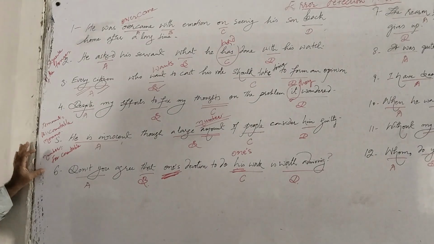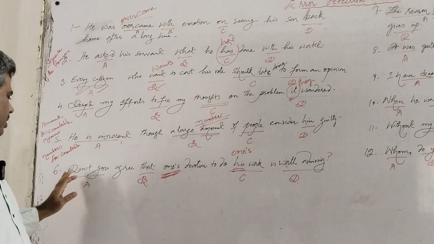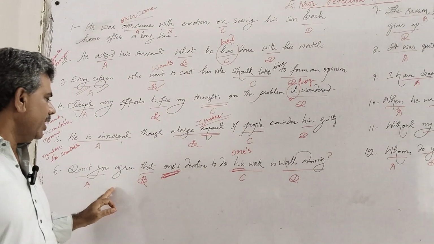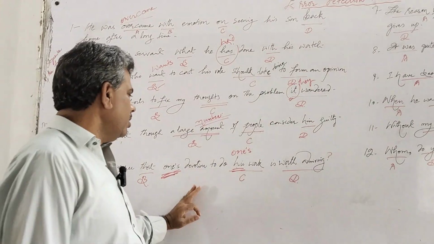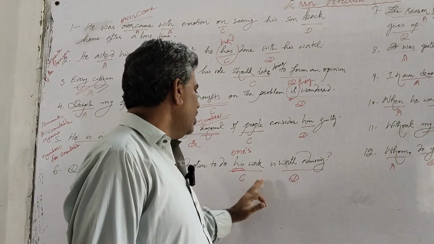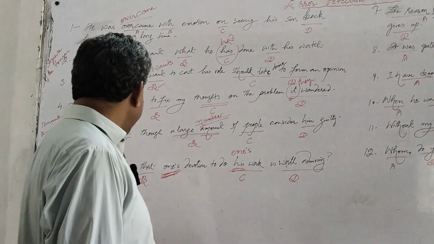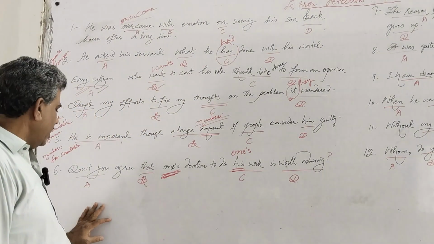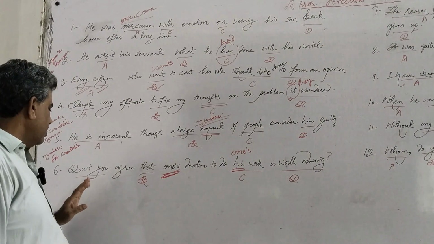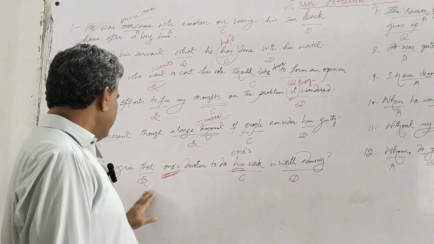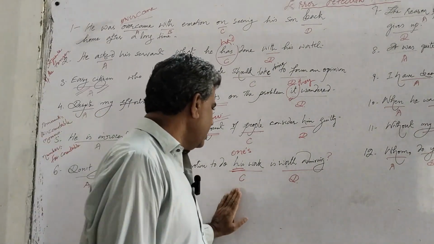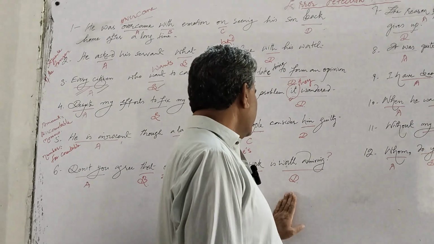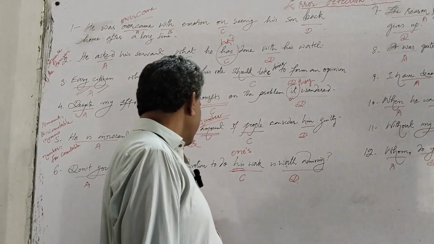Now we come to the sixth sentence. We have: don't you agree that one's devotion to do his work is worth admiring? We have four options here. The first is, don't you? B is that, C is his work, and D is worth admiring.